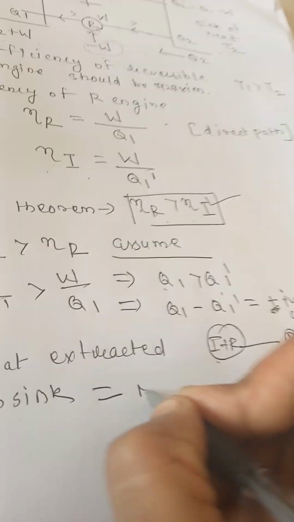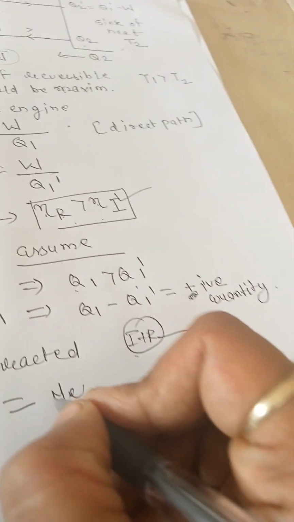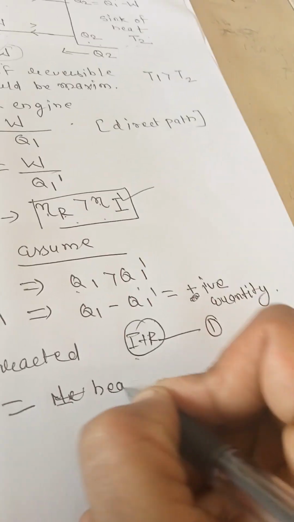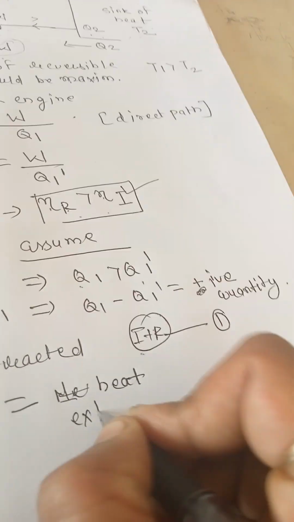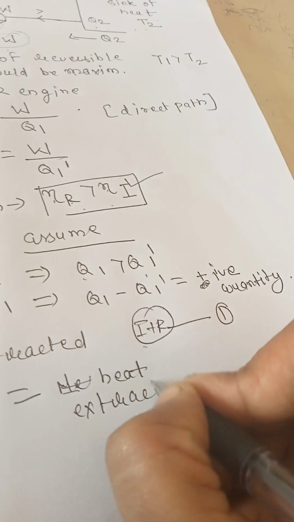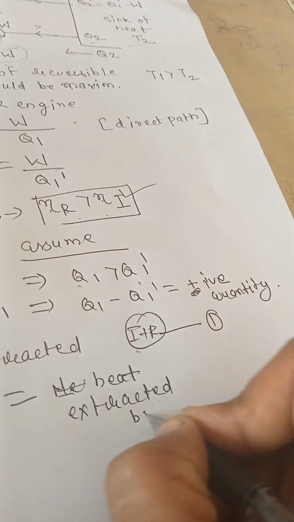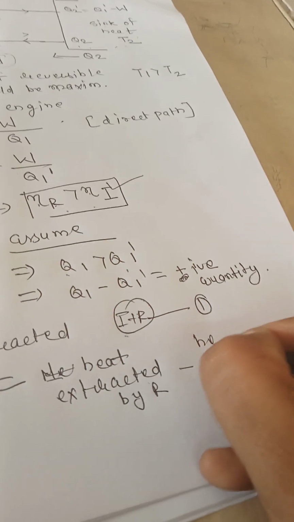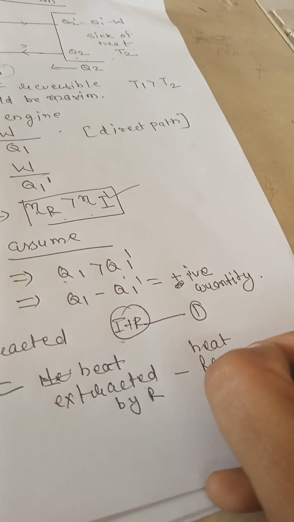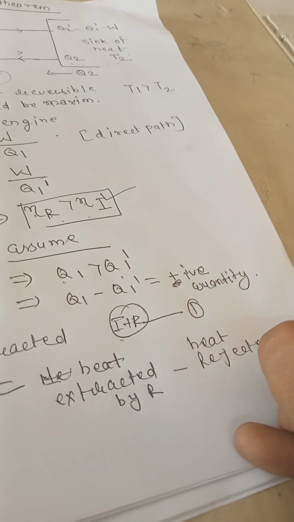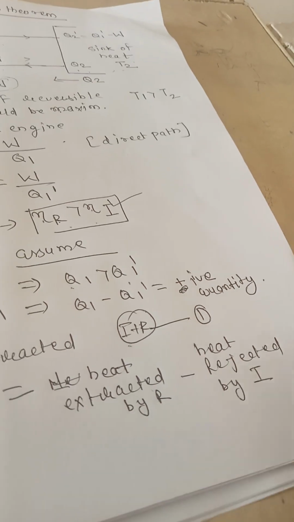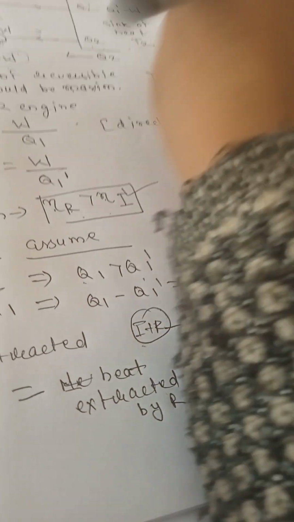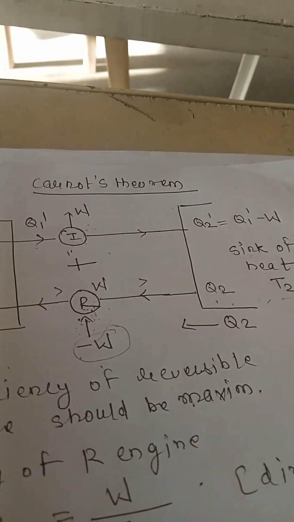The net heat extracted by R minus heat rejected by I. Okay, how much heat is extracted by R?